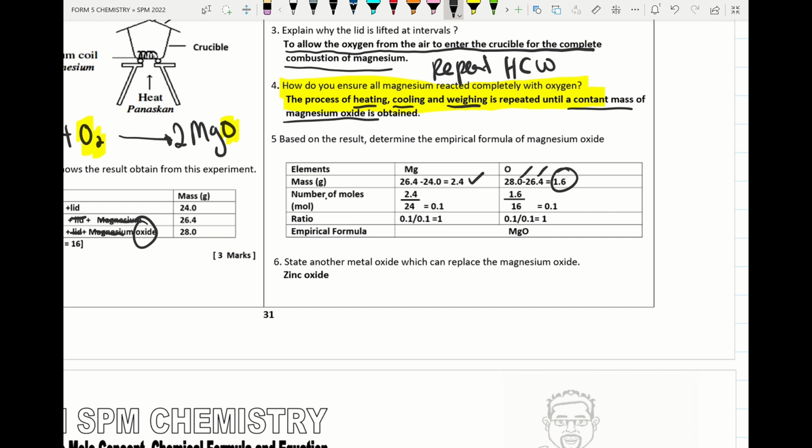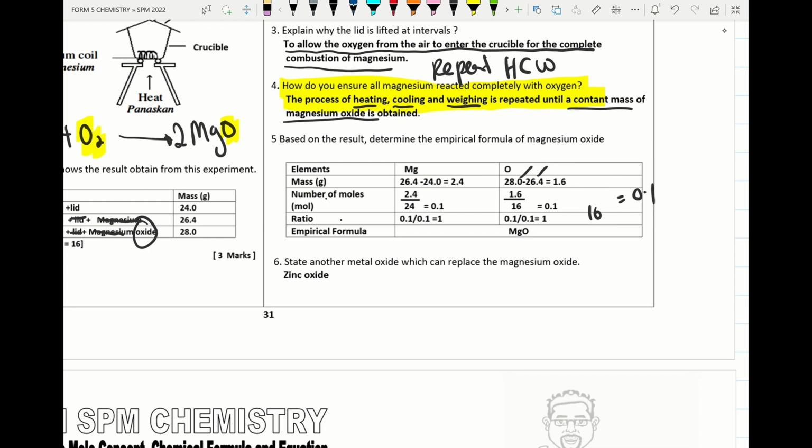So for the next step, we go for the number of mole. We take mass over molar mass. The mass is 2.4 divided by 24, we will get 0.1 mole. Please write down the unit here. Next one, 1.6 divided by 16, we will get 0.1. Please write the unit here.